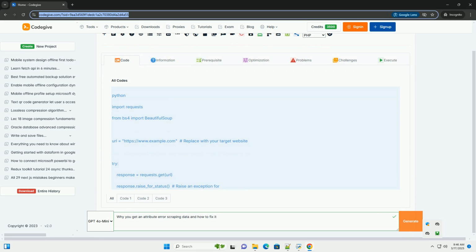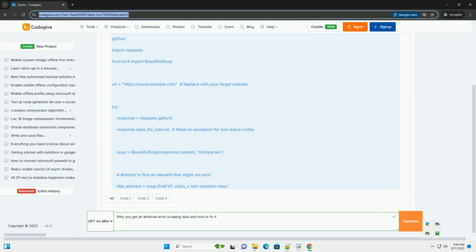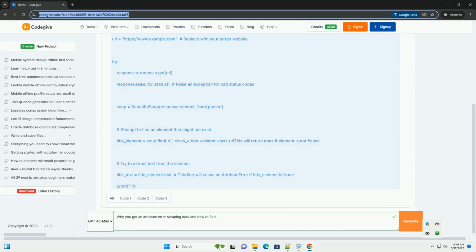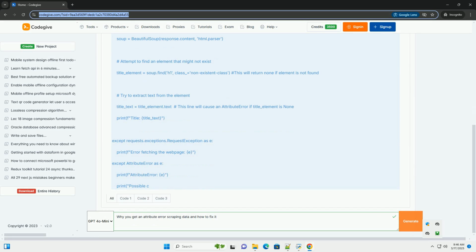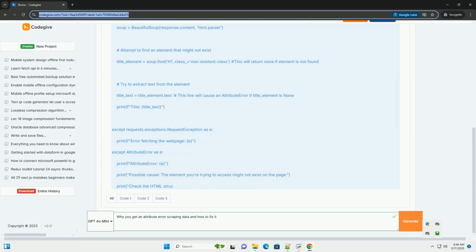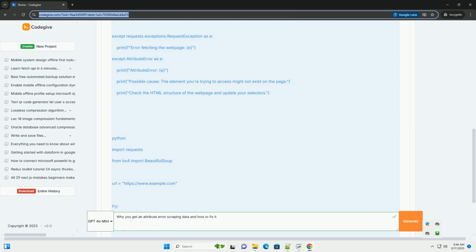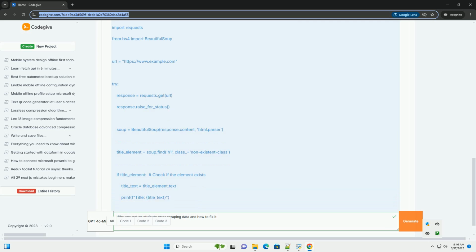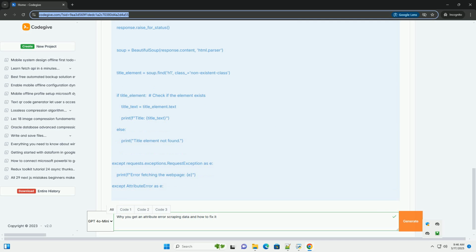OK, let's delve into the common attribute error you encounter when scraping data with Python, particularly using libraries like Beautiful Soup and requests. I'll provide a comprehensive explanation, illustrative code examples, and troubleshooting strategies. Understanding the attribute error. The attribute error arises when you try to access an attribute or method on an object that doesn't actually possess that attribute or method.